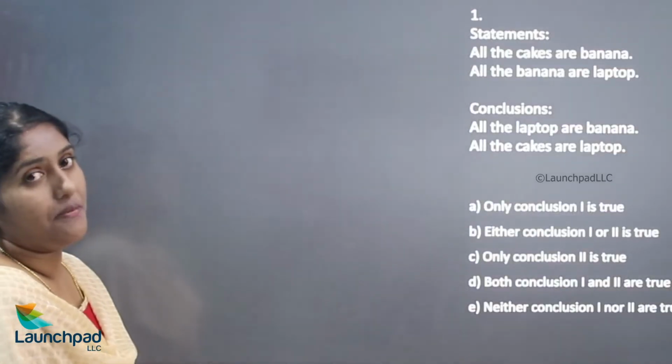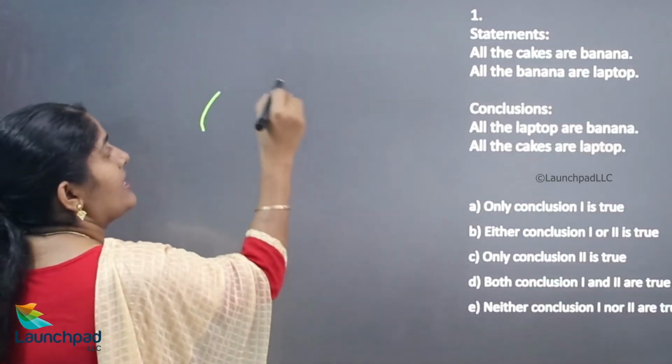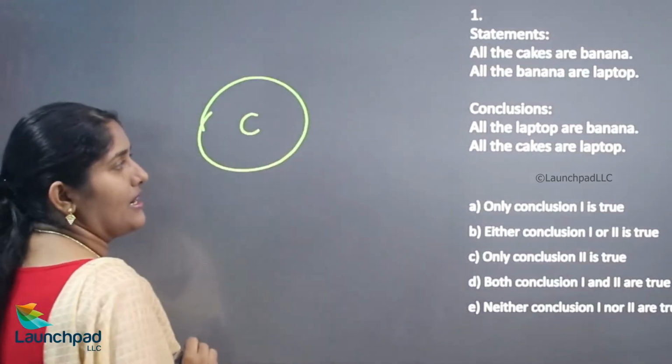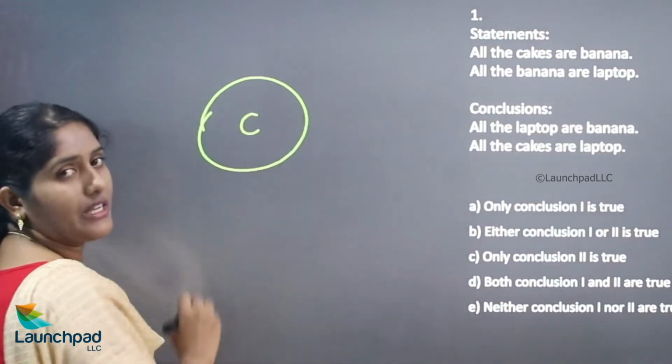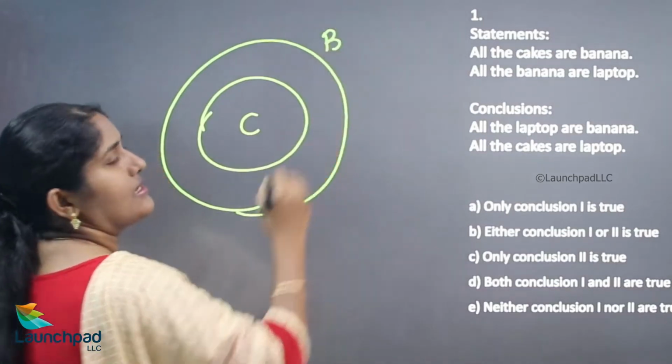Everyone, in this video we are going to see some examples based on the syllogism concepts. Let's see the questions one by one. All the cakes are bananas. Here your statement is all the cakes are bananas. We want to draw the diagram for cake. Now, all cakes are bananas.